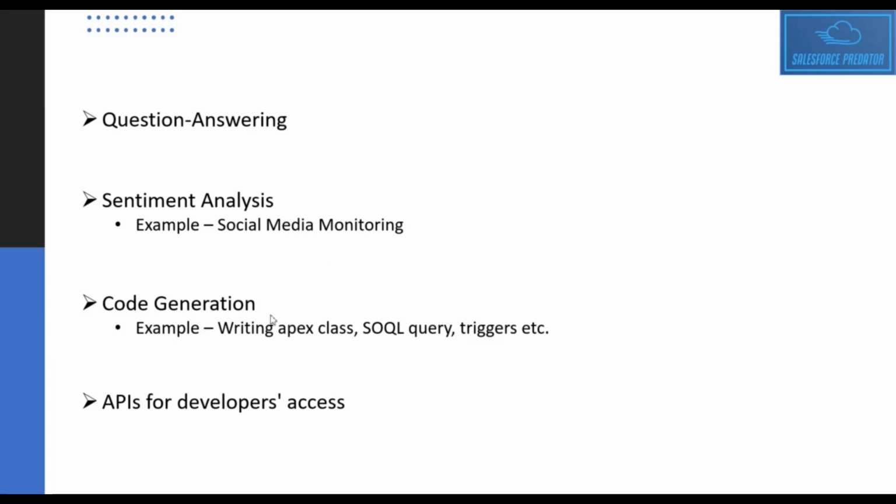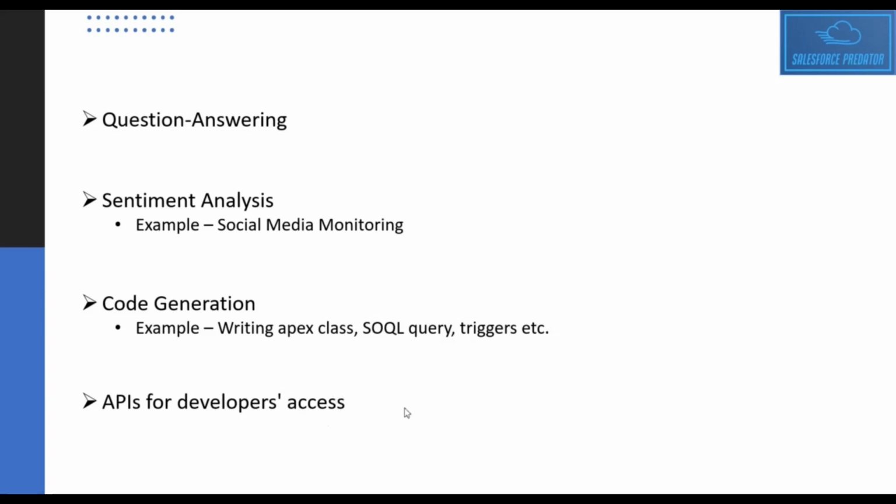You can also do code generation using OpenAI. You can send a message to OpenAI to write Apex classes or SOQL queries or triggers for you, right? Another important thing is OpenAI has kept some of its APIs publicly available for developer access. So developers can use those APIs and cater to their use cases.